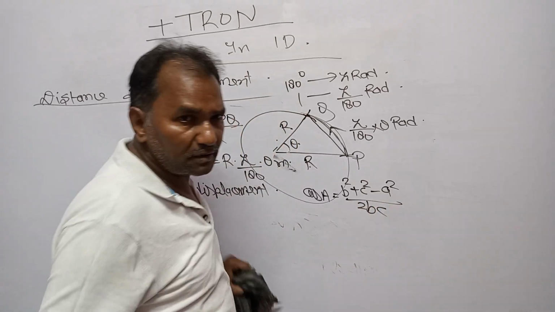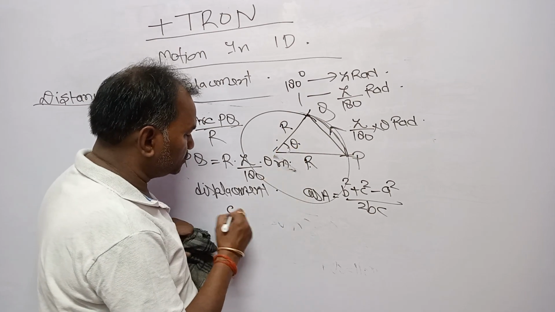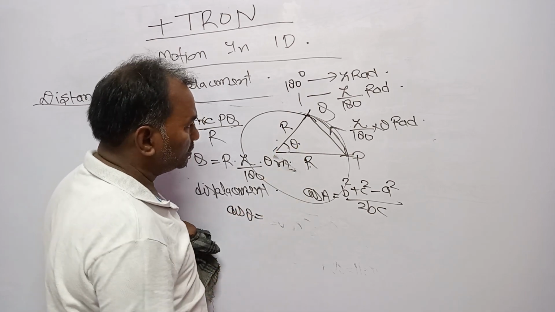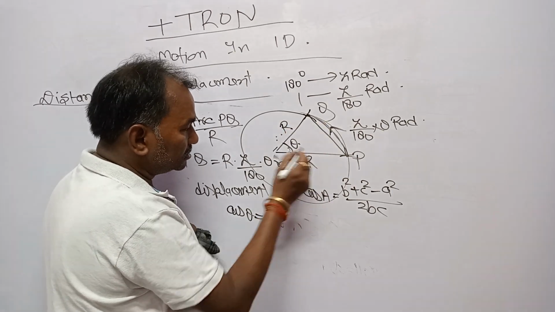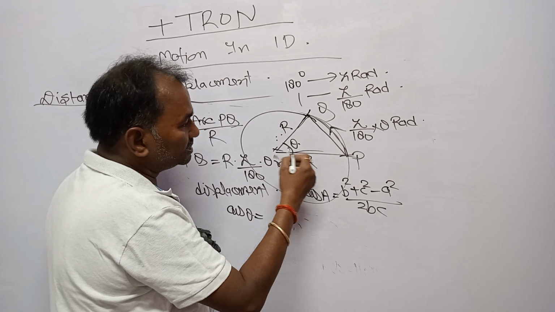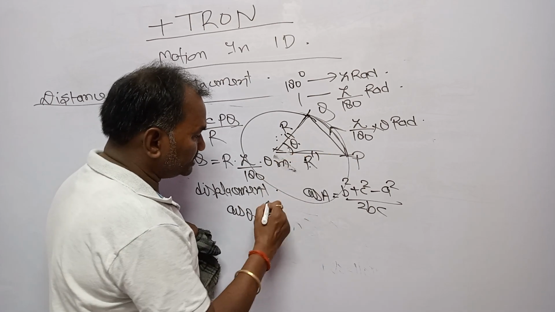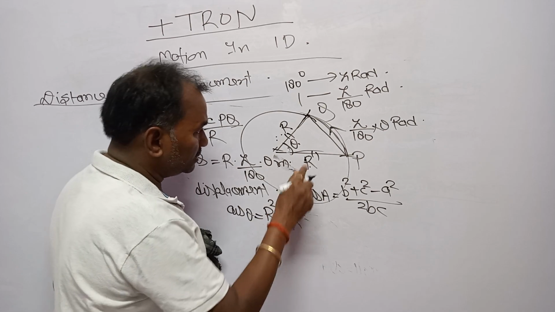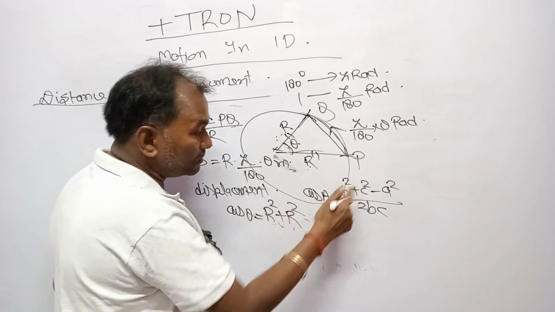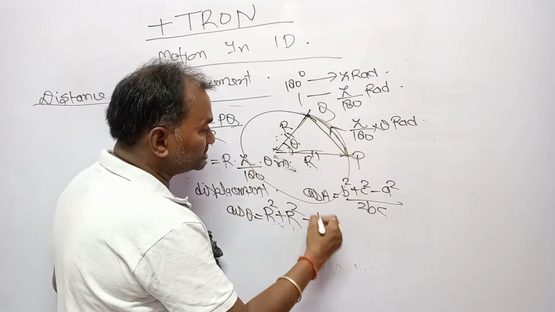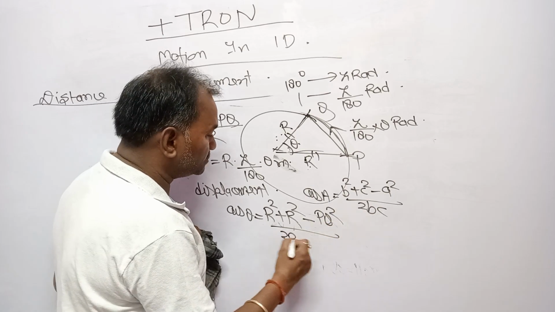You can apply this formula. Take these sides; this is an isosceles triangle. So cos theta equals r square plus r square minus this side PQ square, which you have to find out, over 2 BC, means 2r square.